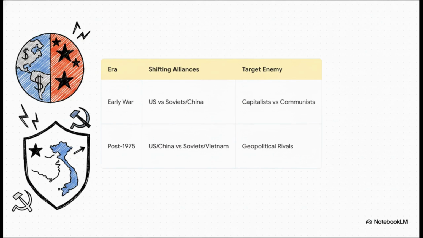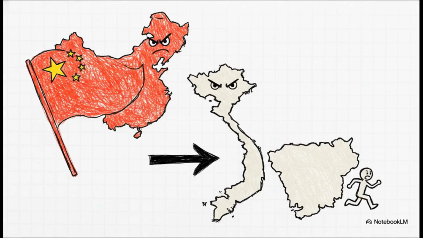Simple enough, right? But remember that Sino-Soviet split we just talked about? As those tensions escalated, China actually withdrew its support from Vietnam just to focus on defending against the Soviets. Then, incredibly, US President Nixon meets with Mao in 1972 to normalize relations. So by the time the South fell in 1975, the global lines weren't capitalist versus communist anymore. It was now a tentative alignment of China and America, acting as a counterbalance against the Soviets and Vietnam. The whole board flipped.